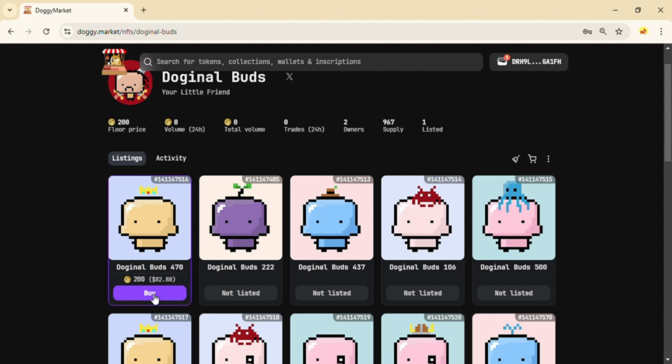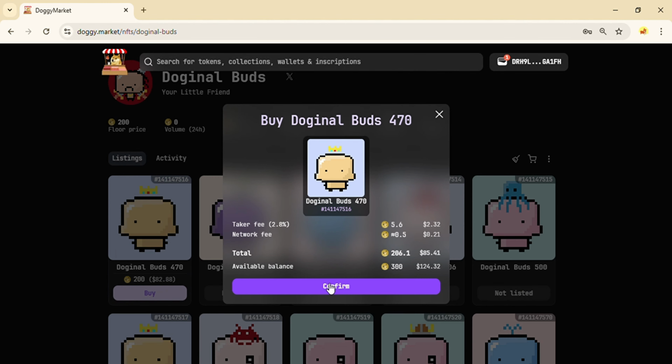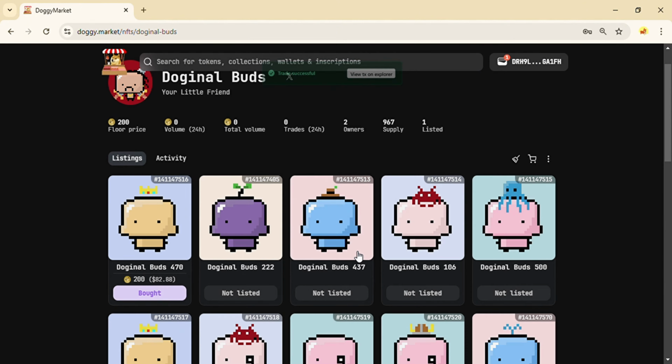Next, select the NFT you want to buy and click the Buy button, followed by the Confirm button, to complete your purchase. Remember, you'll need to wait for network confirmation for the NFT to appear in your wallet.